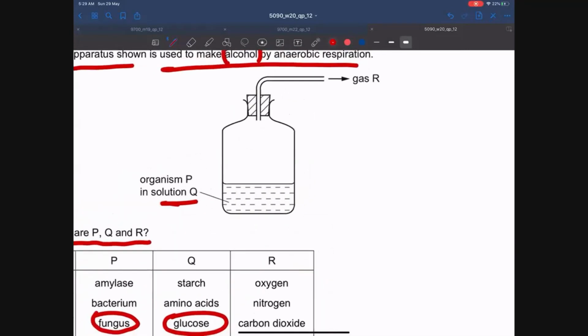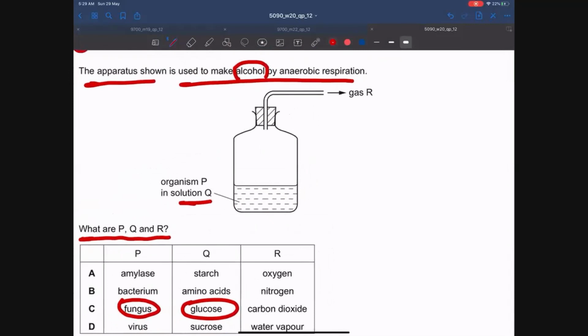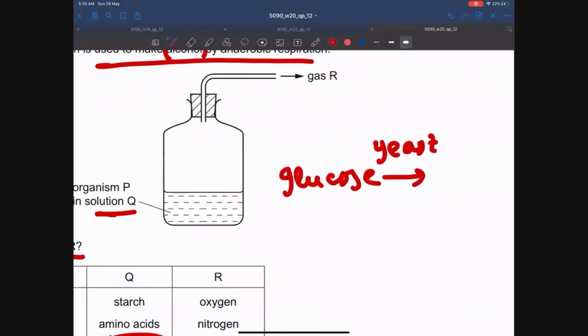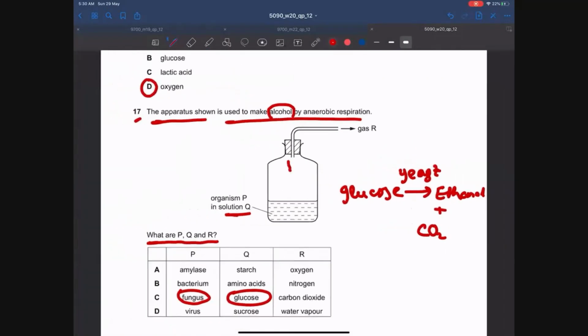And obviously, when yeast respires anaerobically on glucose, what is formed? Ethanol and carbon dioxide. So the gas that escapes is CO2, carbon dioxide. The answer is C.